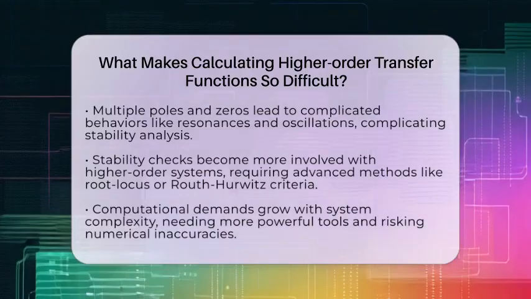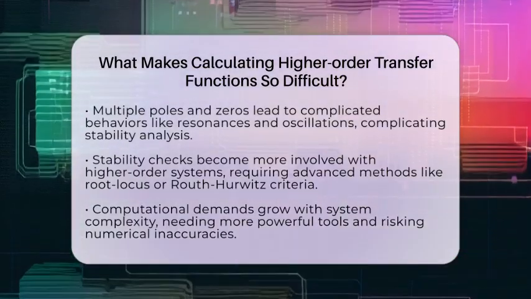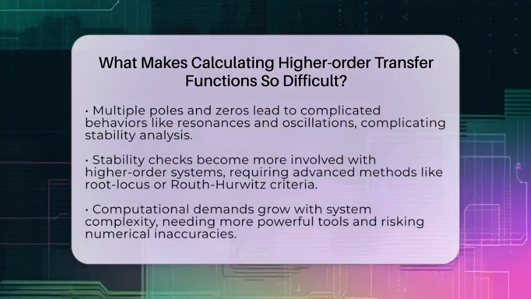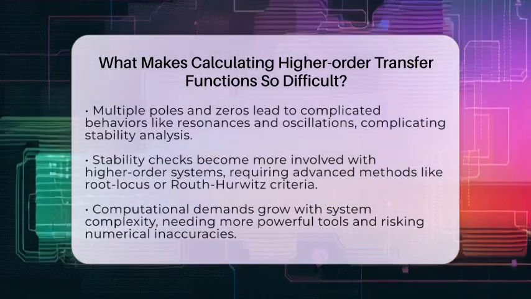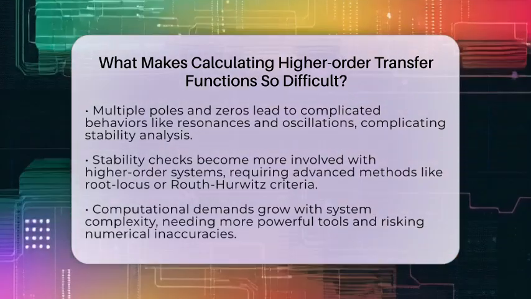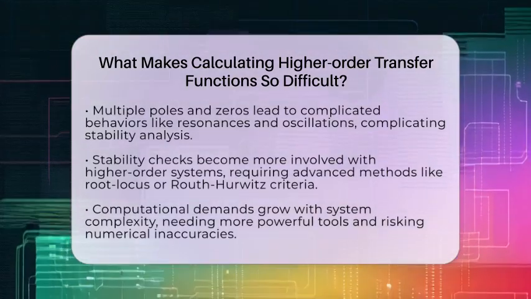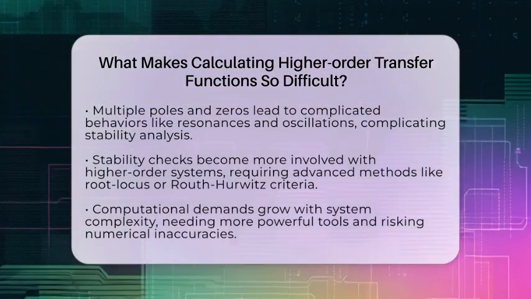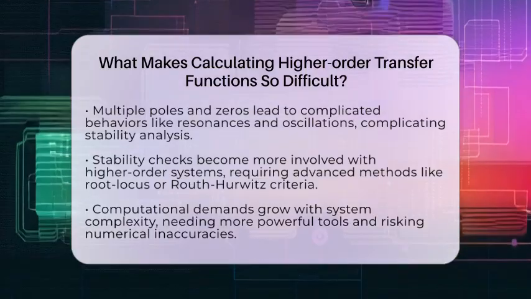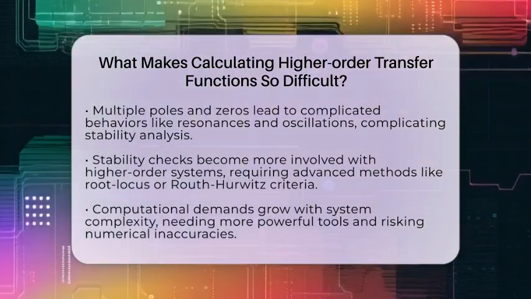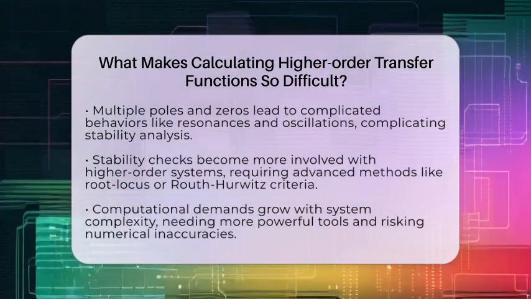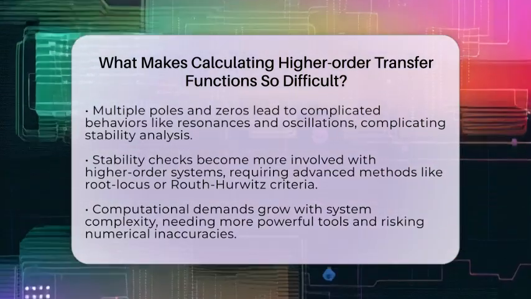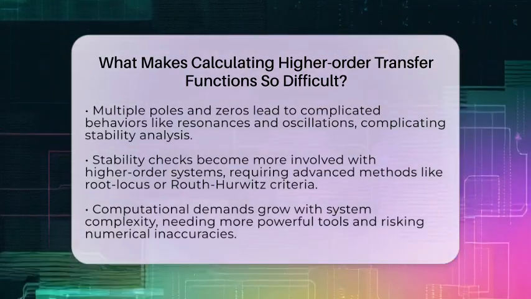Stability analysis is also more involved. To check if a system is stable, engineers look at where the poles are in the complex plane. For higher-order systems, this process is more complex because the root locus or Routh-Hurwitz criteria involve more steps and calculations. Graphical methods become less clear, and small changes in parameters can cause big shifts in pole locations.